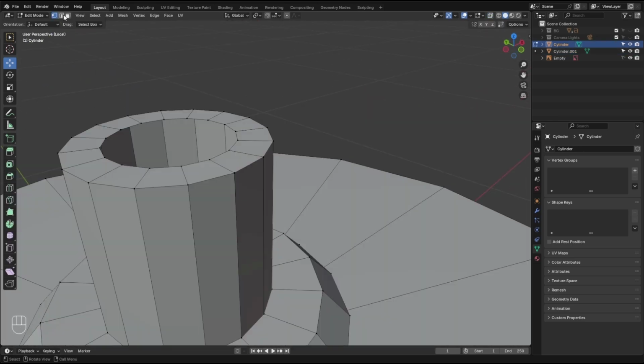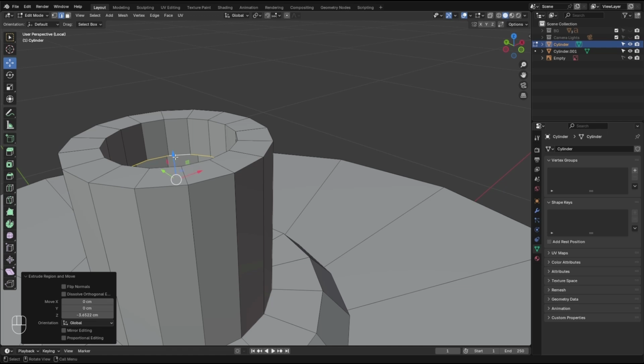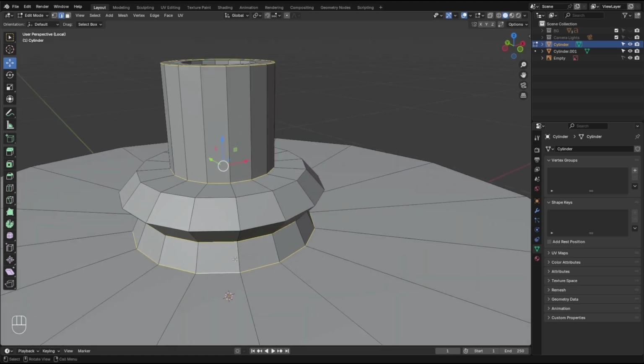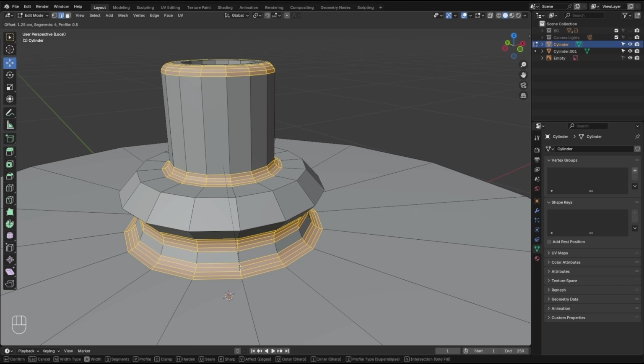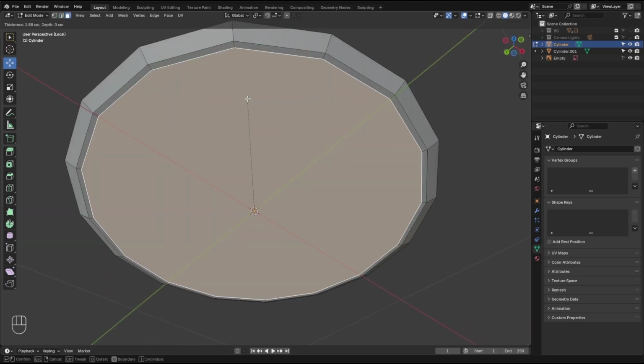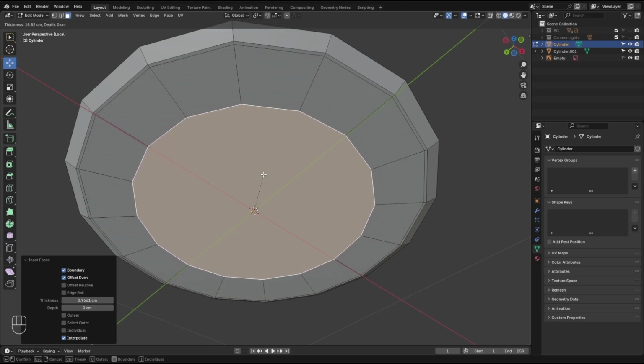We isolate this and grab this edge loop with Alt and click, and E, Z, go down. No need to cap this. No one can see down here. So let's go add some edge loops and actually some bevels. So go bevel, less vertices, with something like this. Down here, let's go inset, one closer to the edge to protect this edge, and one down here.